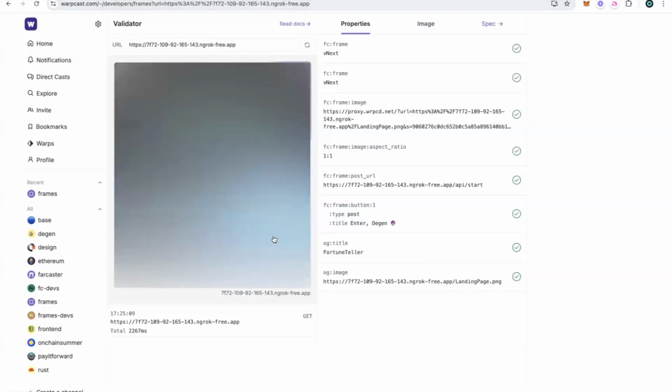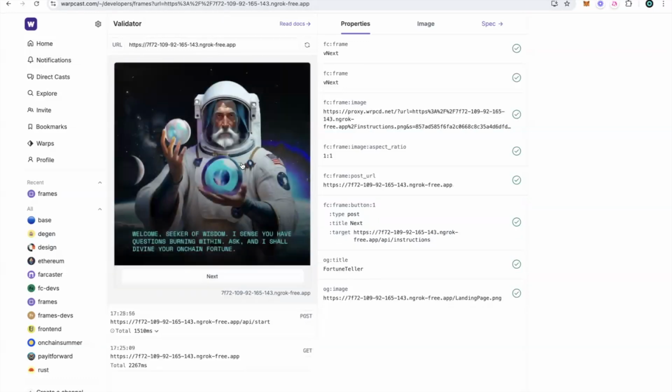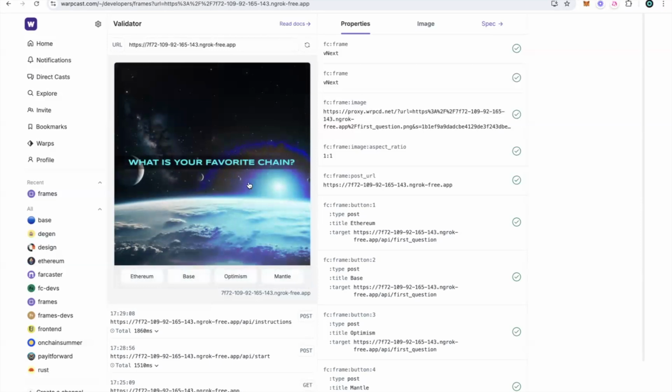Once we enter the frame app, we will face a magic wizard, who will help us and tell us the fortune. We will need to answer a few questions. First question: what is your favorite chain?